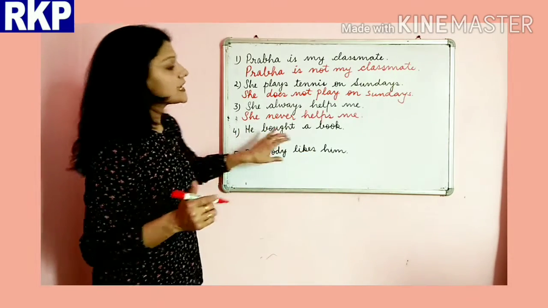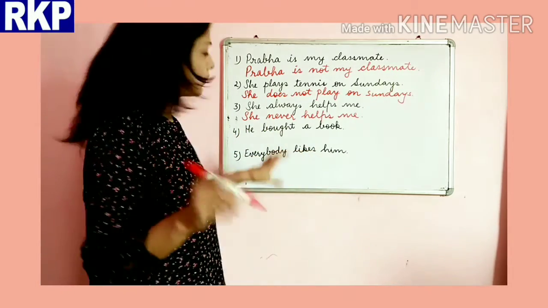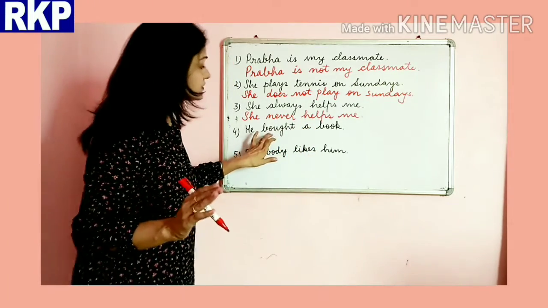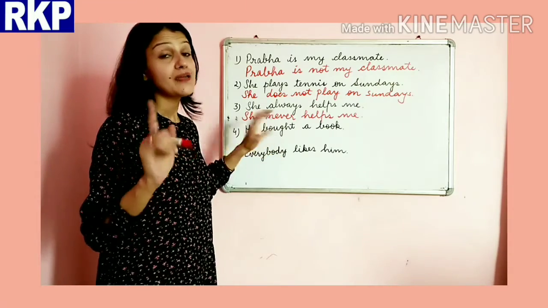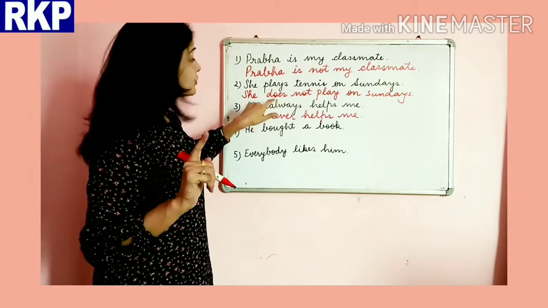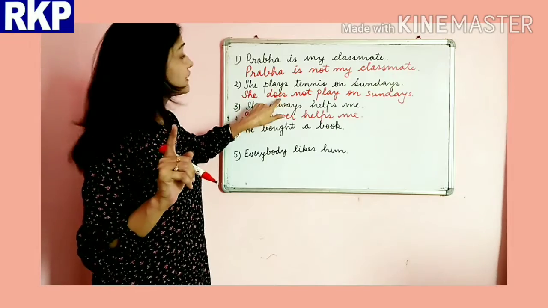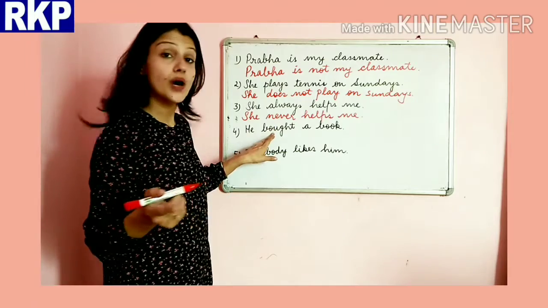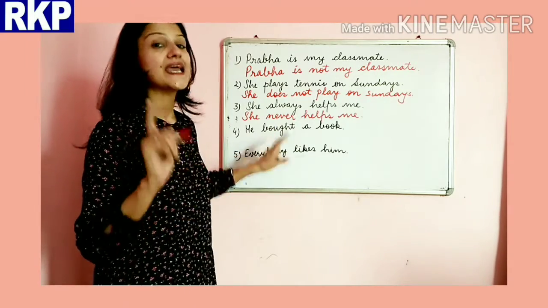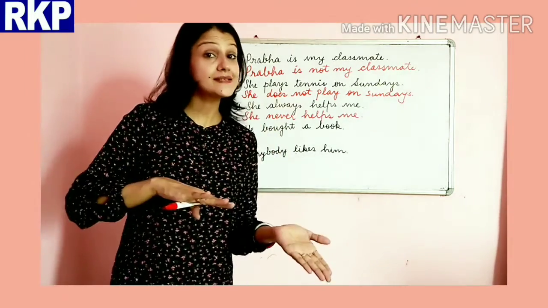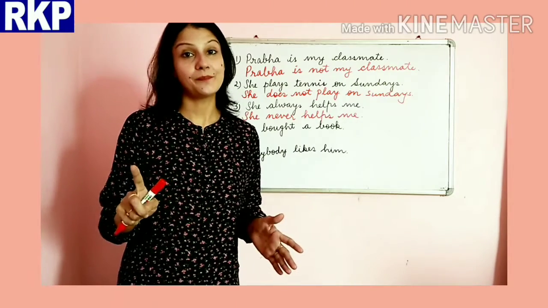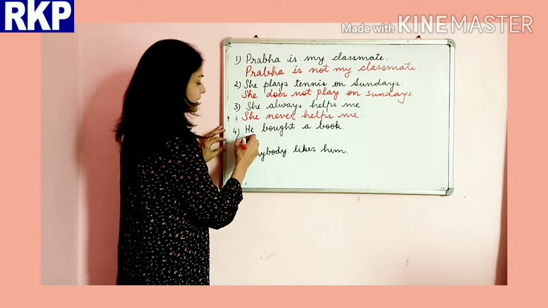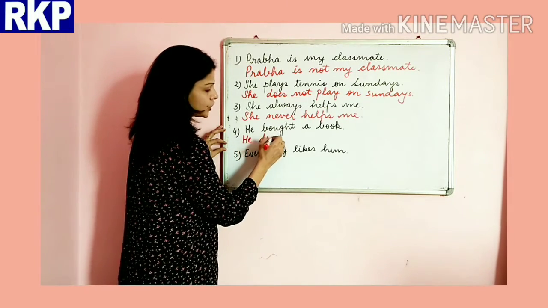Now next is he bought a book. This is simple past tense. Bought is the second form of the verb. Now remember I told you if the verb is in simple present, we will use do or does with not. And if the verb is in simple past, it will become did plus verb first form. Is that clear? Did plus verb first form. He did not.